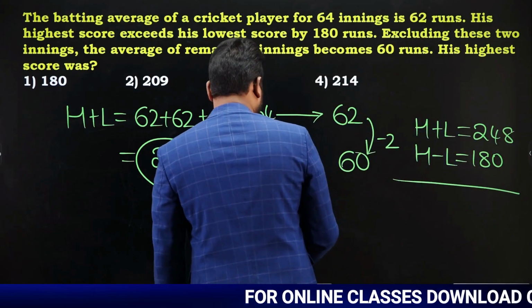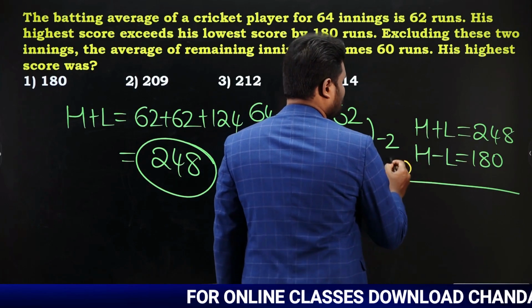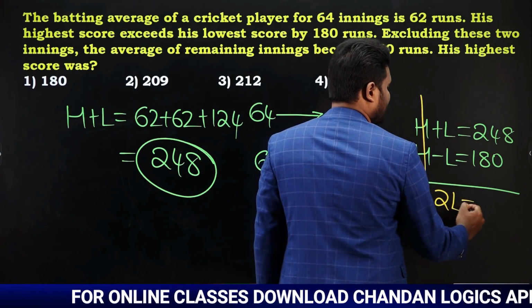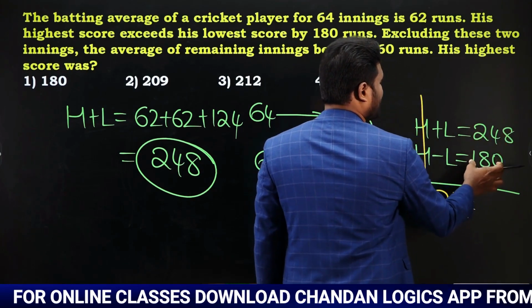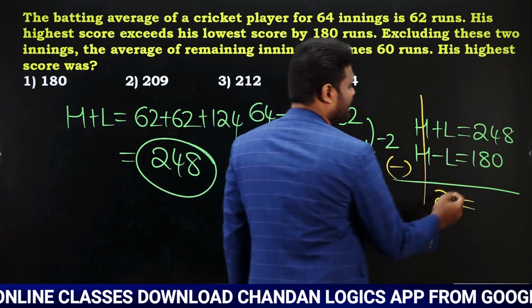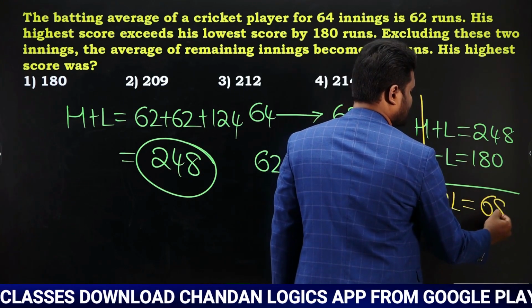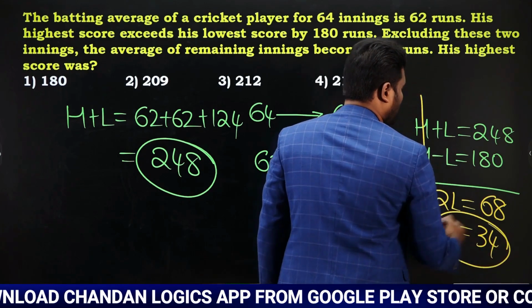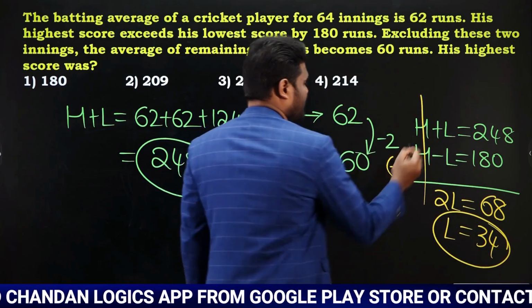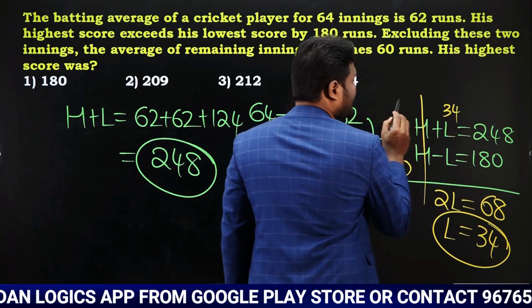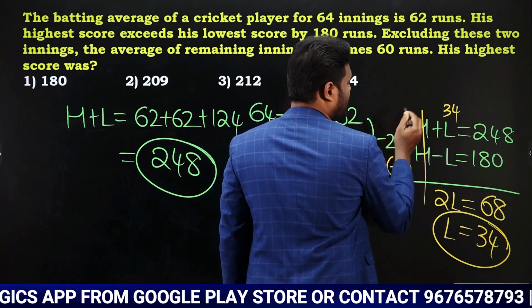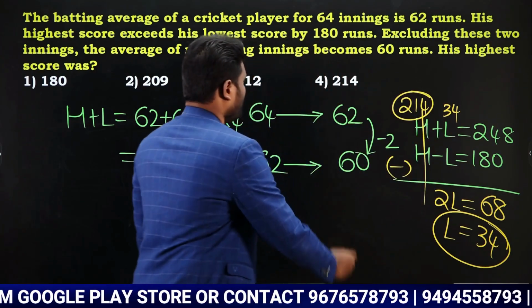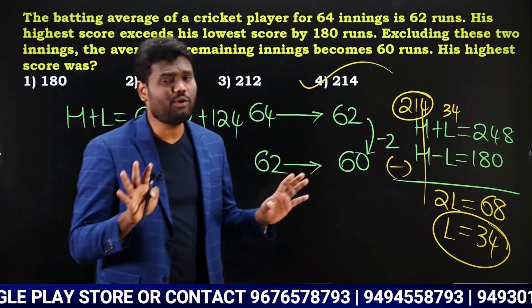Now if you are going to simplify this, when you subtract both of them, highest gets cancelled. Now this is going to be 2L is equal to 248 minus 180. So 248 minus 180 is going to be 68. So from this we can say that L is going to be 34. If lowest is 34, then what should be the highest? Highest is going to be 214. Yes or no? 214, which is option 4. Very simple.